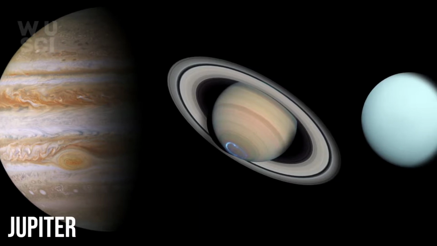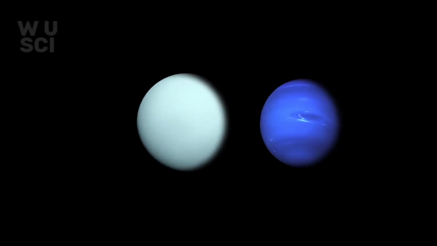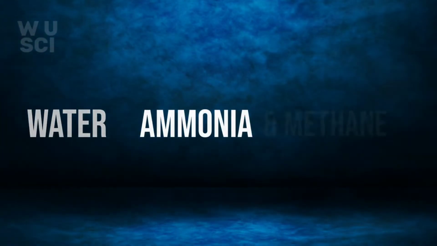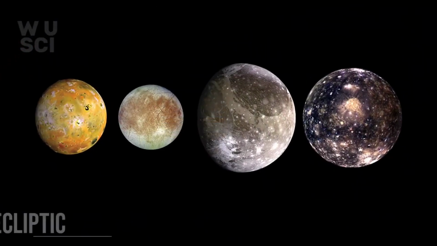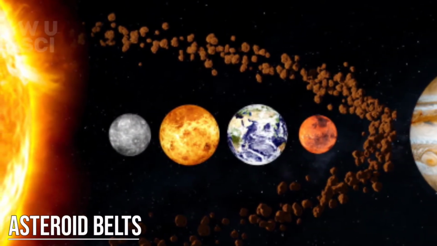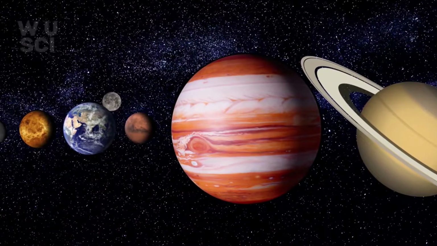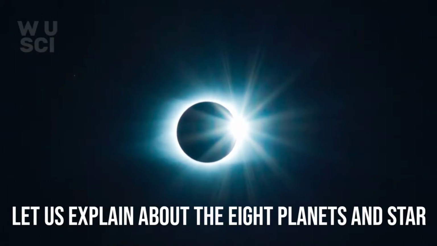The two largest planets Jupiter and Saturn are gas giants, mainly composed of hydrogen and helium. The two outermost planets Uranus and Neptune are ice giants. They are made mostly of substances with relatively high melting points compared with hydrogen and helium, called volatiles, such as water, ammonia and methane. All 8 planets have almost circular orbits, and lie near a flat disk called the ecliptic. The solar system also contains smaller objects. The asteroid belt, which lies between the orbits of Mars and Jupiter, mostly contains objects composed, like the terrestrial planets, of rock and metal. Let us explain about the 8 planets and the star of our solar system.